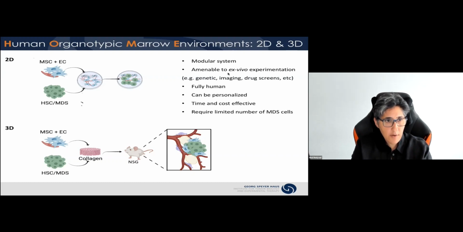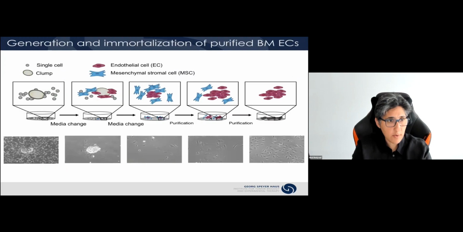These systems are very highly amenable to ex vivo experimentation. You can genetically manipulate the cells, you can perform imaging, drug screens. They're fully human, in particular in the 2D setting and 3D setting if you maintain them ex vivo. They can be personalized because we can definitely isolate MSCs and ECs from patient bone marrow. They are definitely time and cost effective, and they require a very limited number of MDS cells. And I will show you some data on how we use these systems.